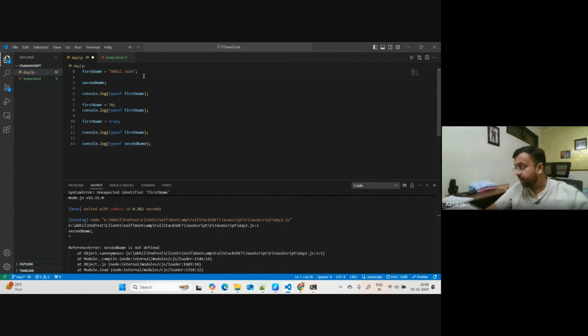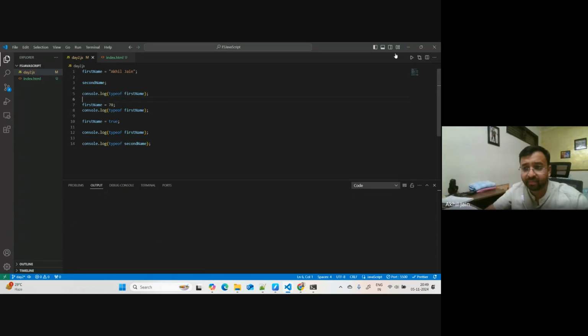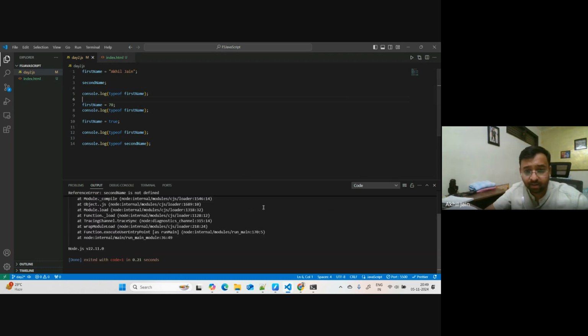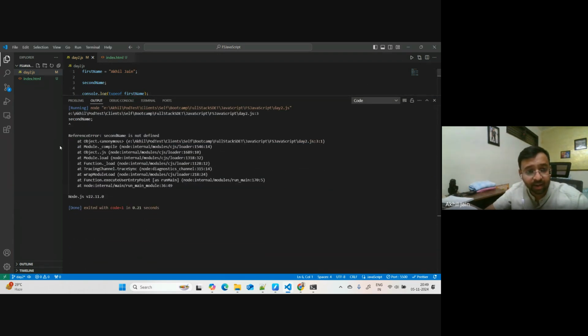Okay, this time the compiler is at work. Let me clean this up. This time the compiler is working. It's saying second name is not defined, and this is okay.